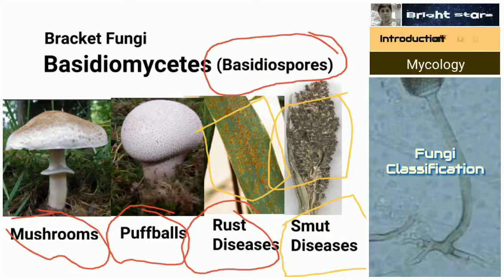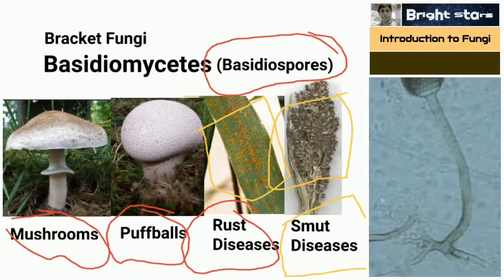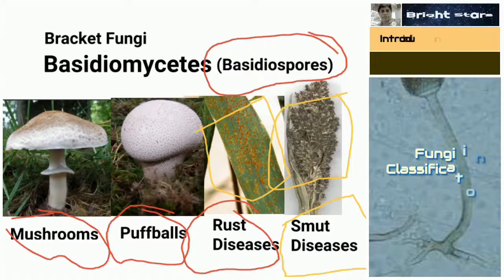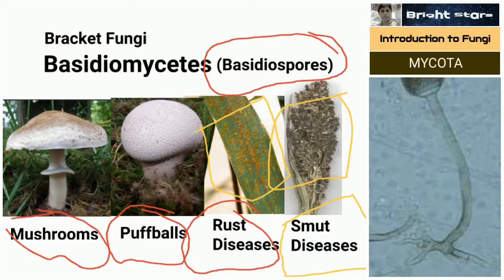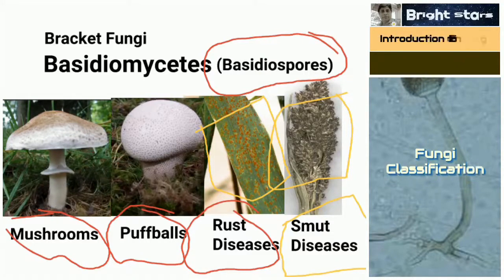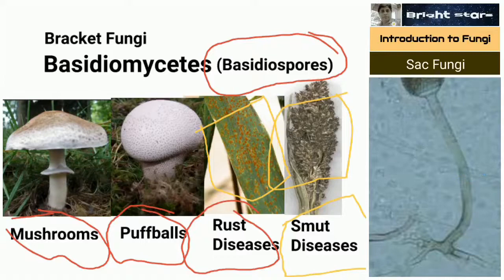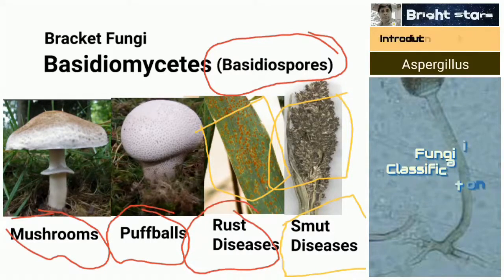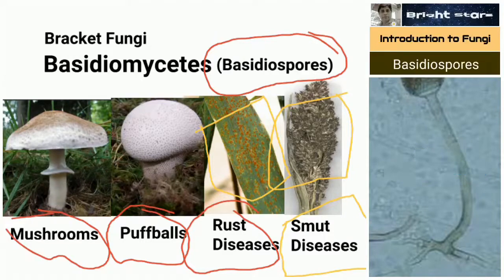Rust disease is caused by Puccinia, smut disease by Ustilago. We are going to study those in a diseases video. Zygospores are produced by zygomycetes, ascospores by ascomycetes, basidiospores by basidiomycetes.